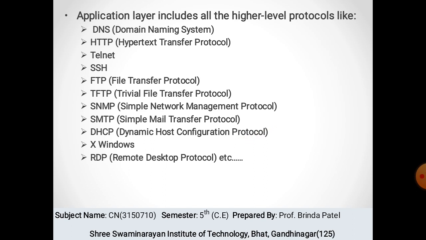The application layer includes all the higher-level protocols, which are Domain Name System, HTTP (Hypertext Transfer Protocol), Telnet, SSH, File Transfer Protocol, TFTP (Trivial File Transfer Protocol), Simple Network Management Protocol, Simple Mail Transfer Protocol, Dynamic Host Configuration Protocol, X Windows and Remote Desktop Protocols, etc.